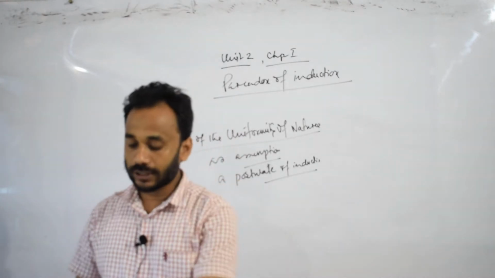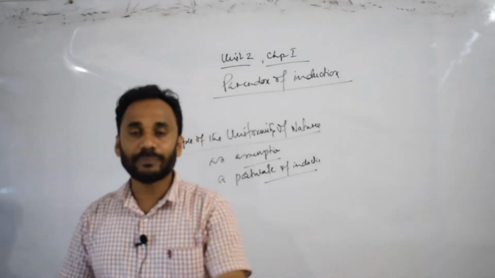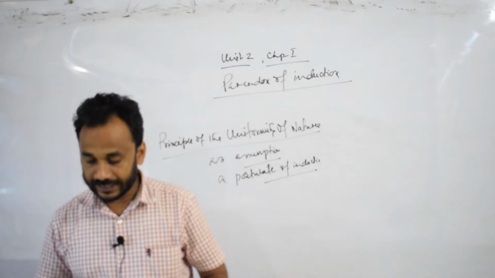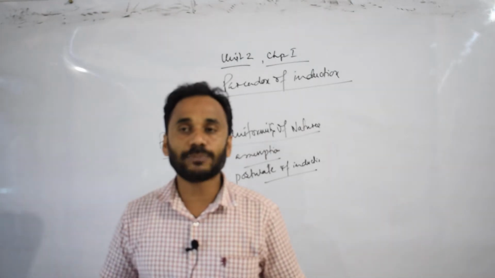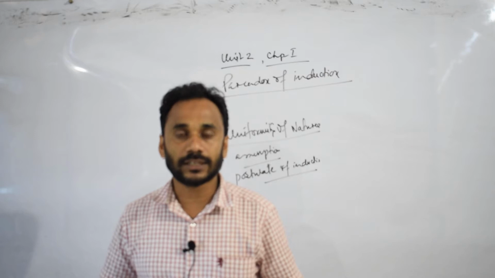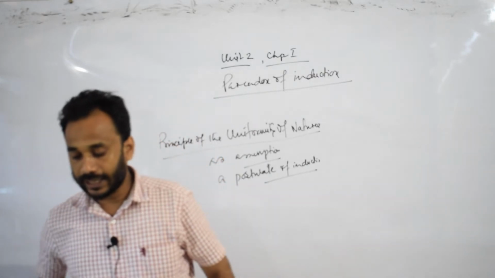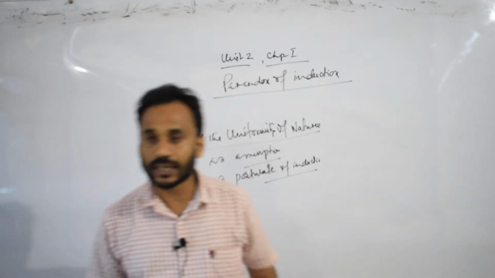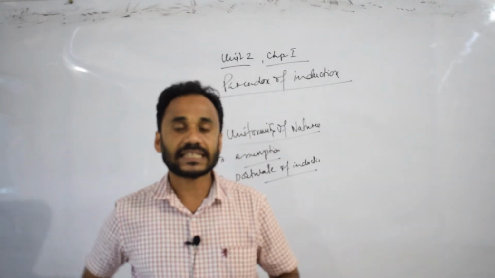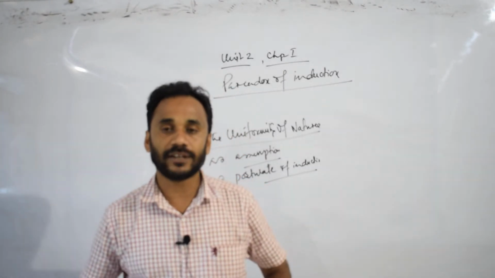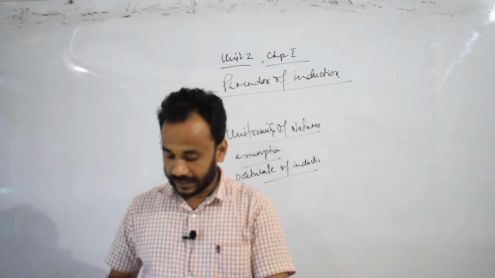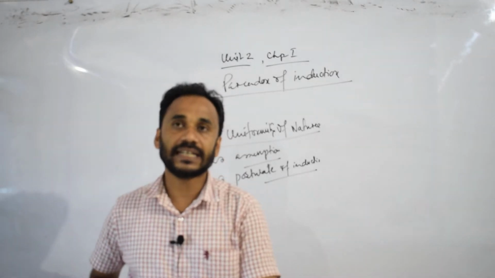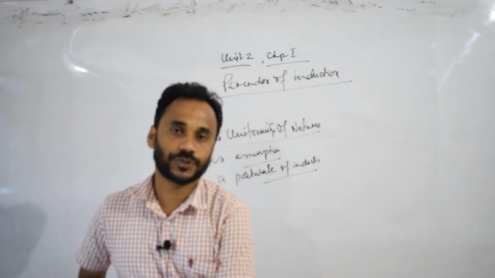So, before going to the main topic, that is the principle of the uniformity of nature, there is Mill's contradictory statement that in induction there is a paradox.